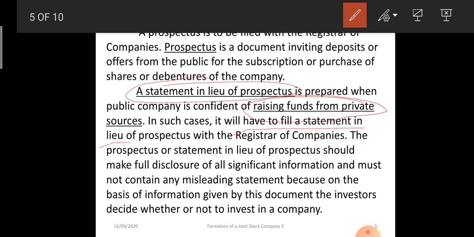It also contains each and every piece of information. The statement in lieu of prospectus is filed with the registrar of companies, and all the significant information is disclosed. The investors decide on the basis of the information given in this document whether to invest or not.